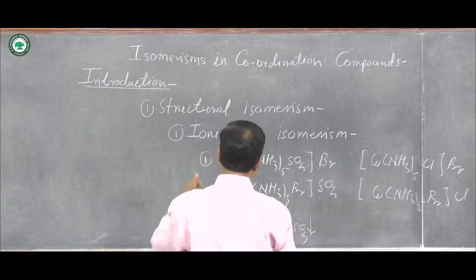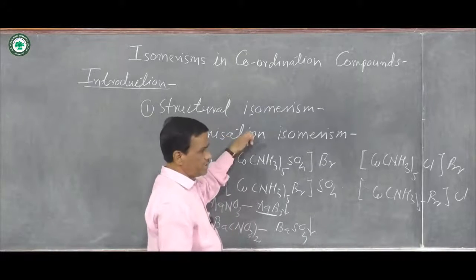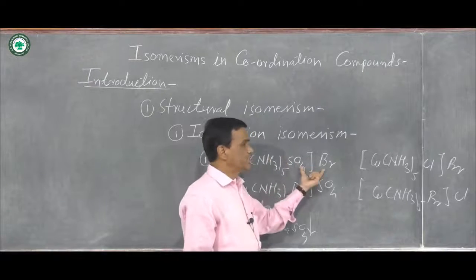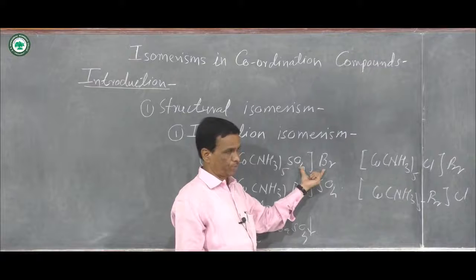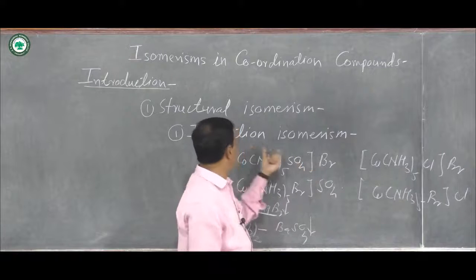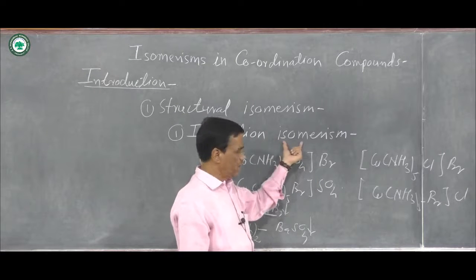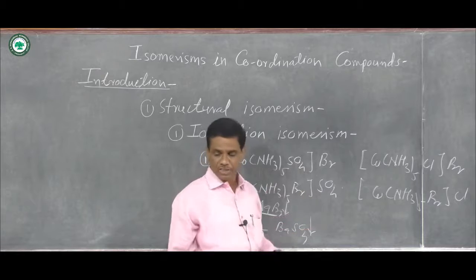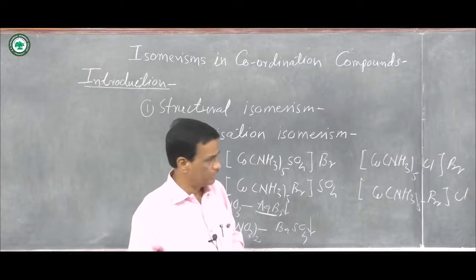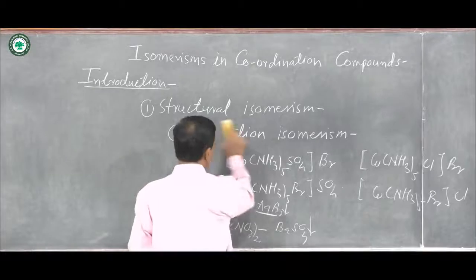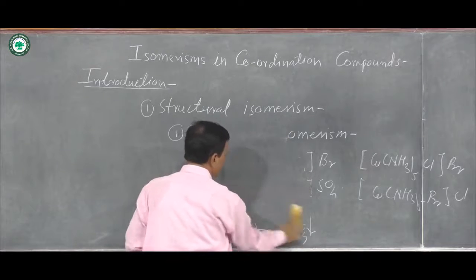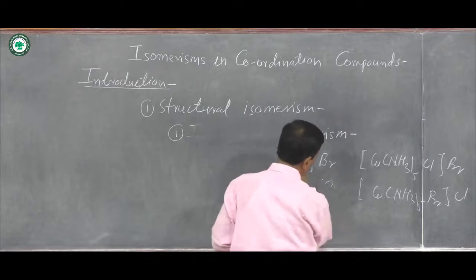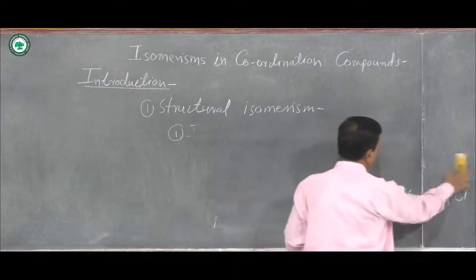These two examples indicate that in ionization isomerism there is an exchange of the anion, and those isomers are known as ionization isomers, and the phenomenon is known as ionization isomerism. Then the second type of isomerism is hydrate isomerism.